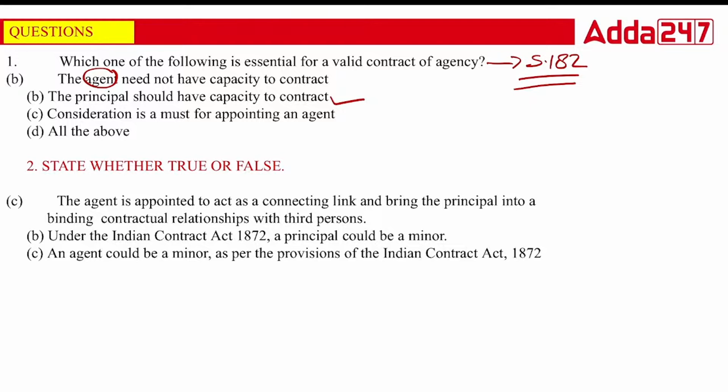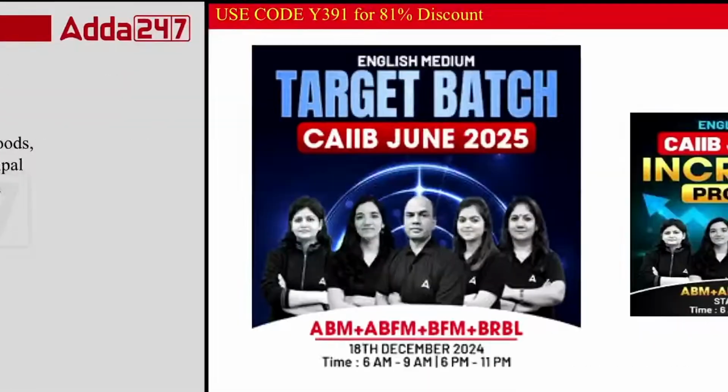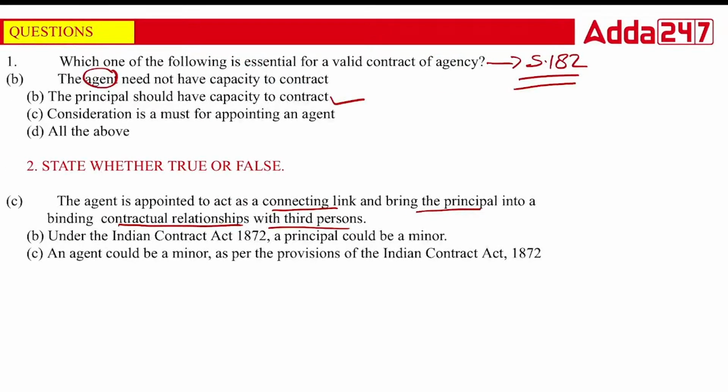The agent is appointed to act as a connecting link and bring the principal into a binding contractual relationship with the third person. Tell me, class. The agent is appointed to act as a connecting link and bring the principal into a binding contractual relationship with a third party. That is an absolutely true statement.